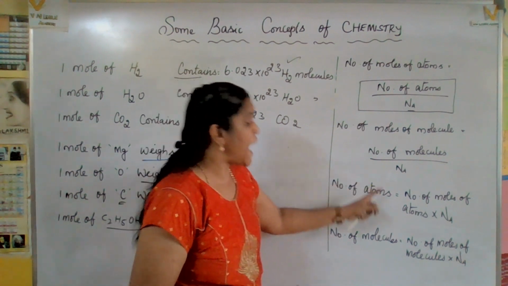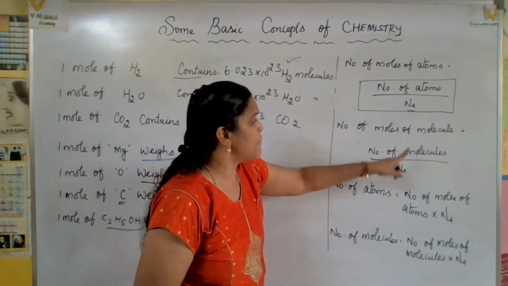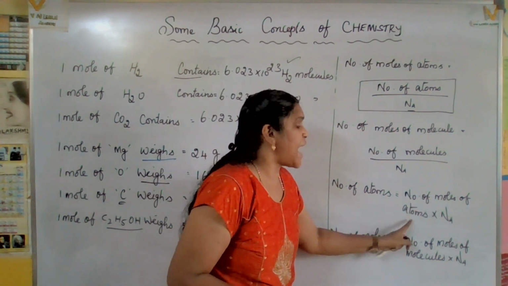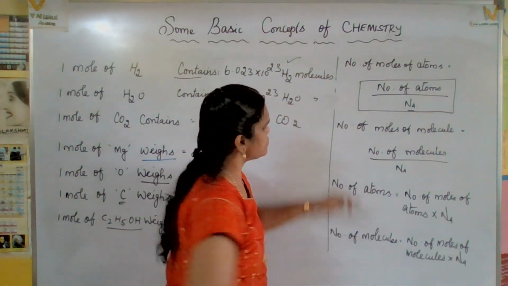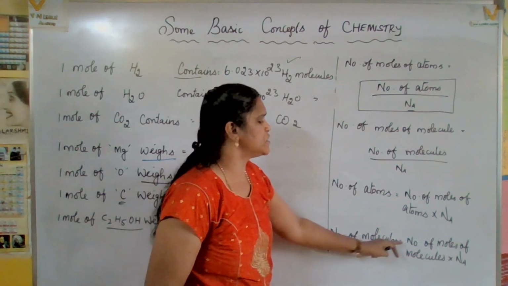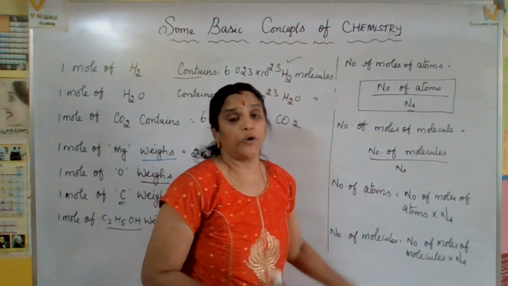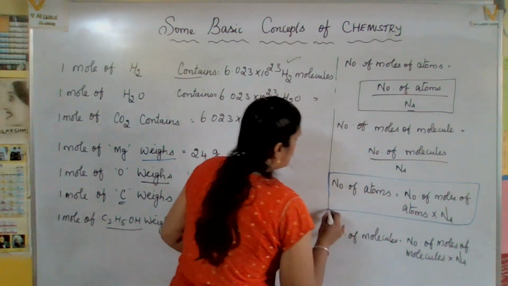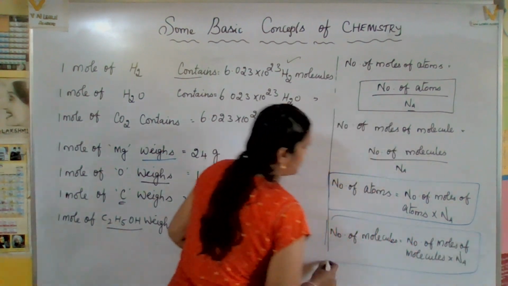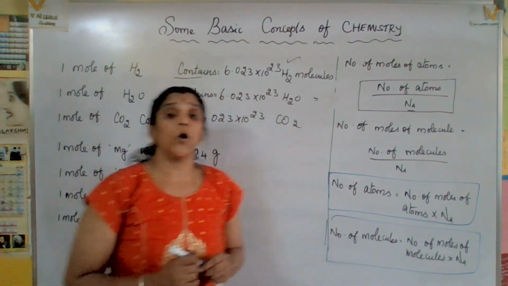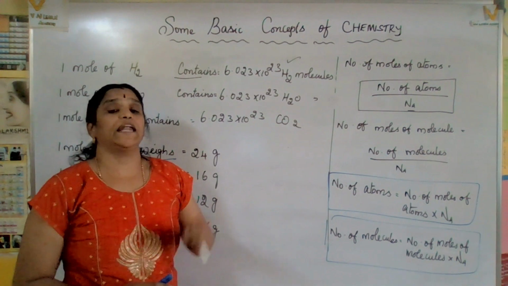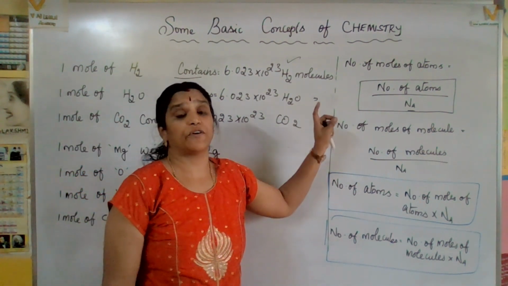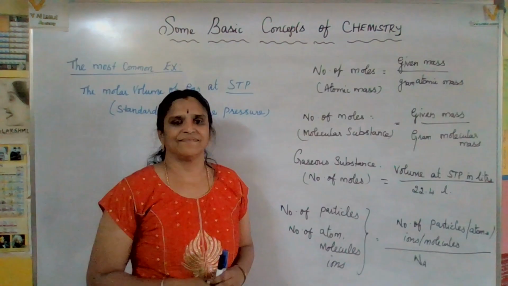Next one, number of atoms. Suppose they are asking for the number of atoms. So you have to multiply these two: number of moles of atoms into Avogadro number. The same way, number of molecules equals number of moles of molecules into Avogadro number. So these are all very, very important formulas for solving all the mole related questions. Now let us check the problems related to the mole concept one by one.